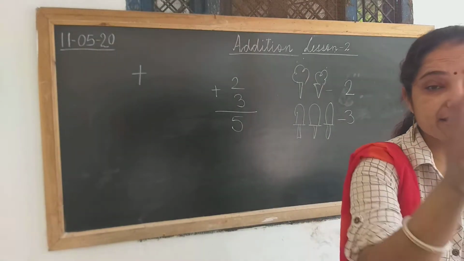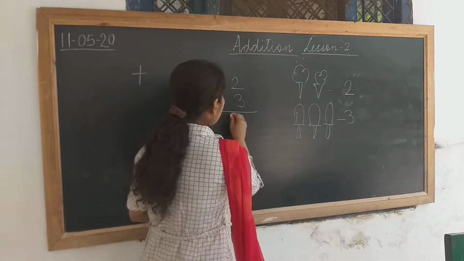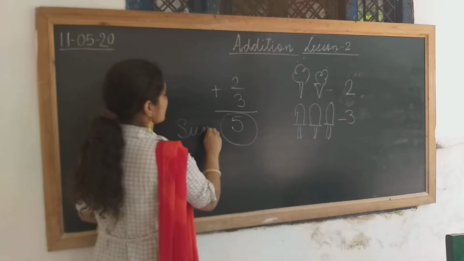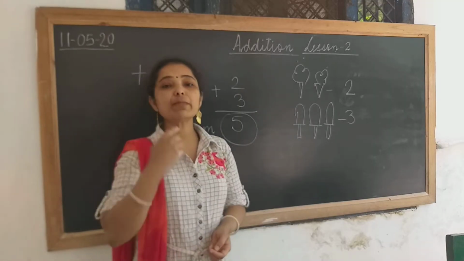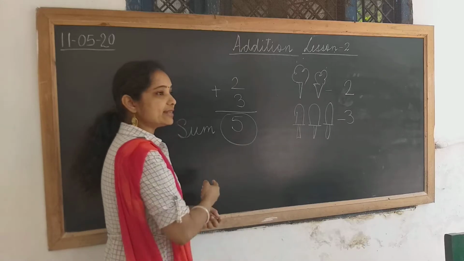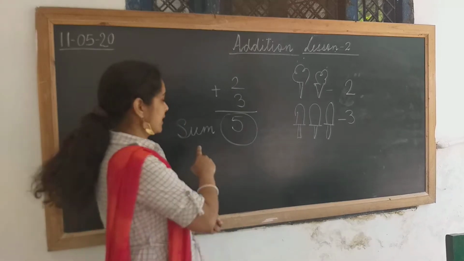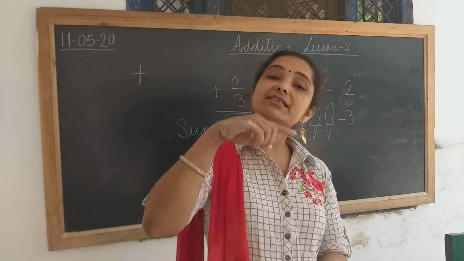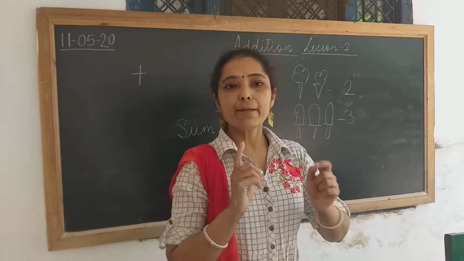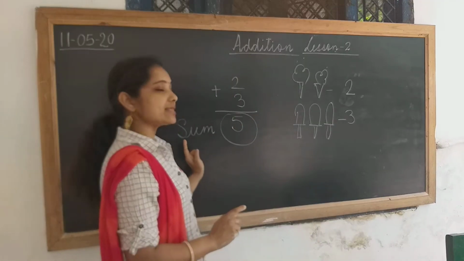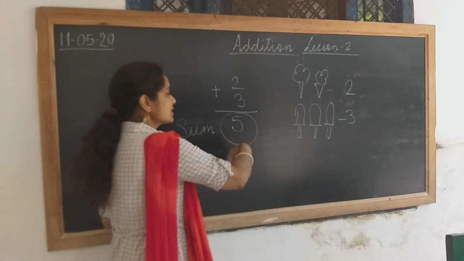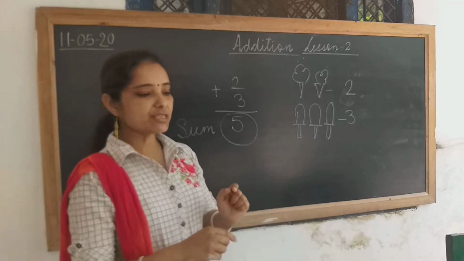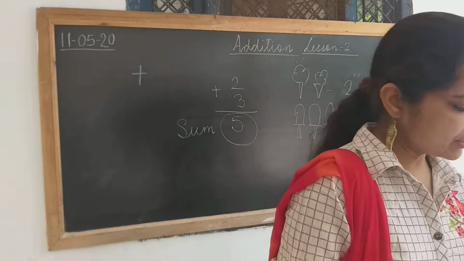And this way you are going to add the numbers. And the answer, yes, the second very important part, children. The answer of the addition is called sum. This you have to learn and keep in your mind, children. The answer of the addition is called sum. S-U-M, sum, not S-O-M-E, some, children. Okay, that is a different word. But in maths, the spelling of sum is S-U-M. The answer of the addition is called sum. Okay, so this we are going to learn today in maths.